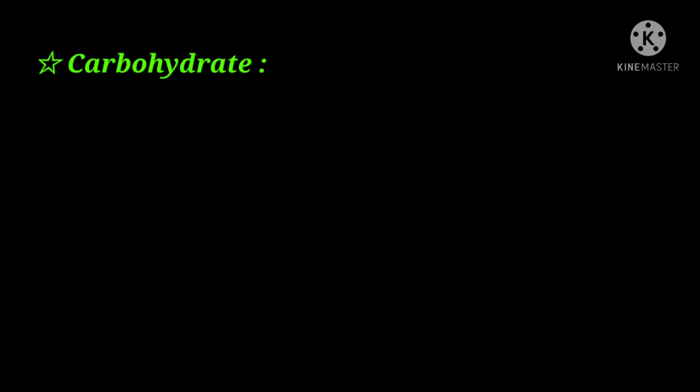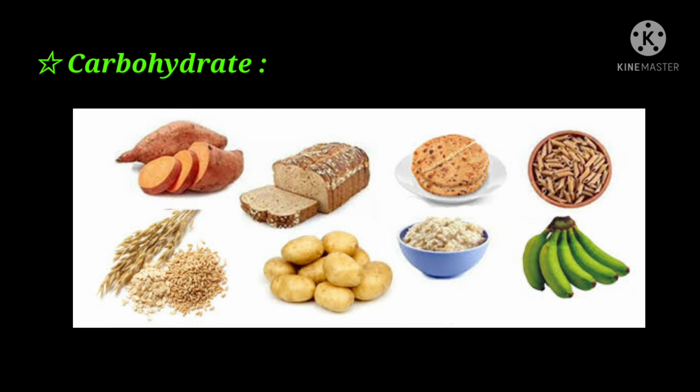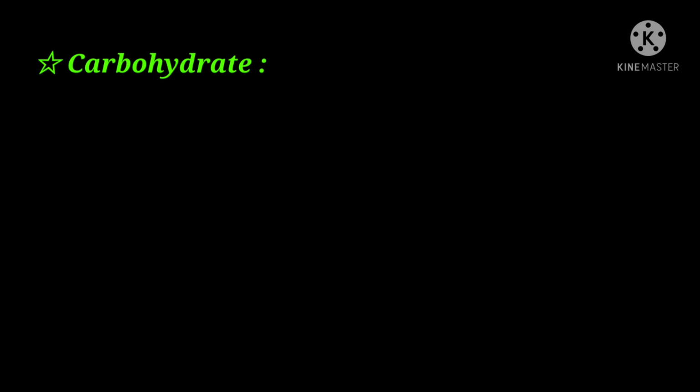These carbohydrates are generally present in different cereals like rice, wheat, maize, etc. This nutrient is also present in different types of vegetables like spinach, potato, etc. In different types of fruit, like honey, bananas, fruit juice, etc. This carbohydrate gives us energy to perform different body activities.